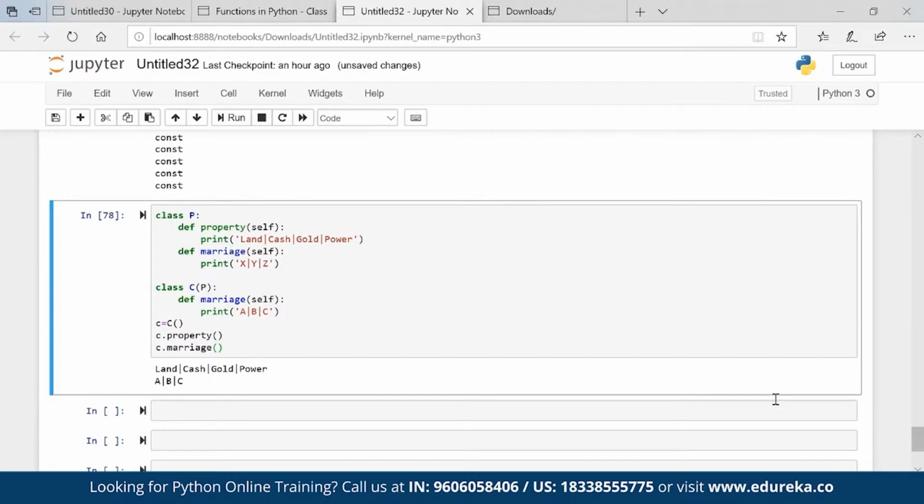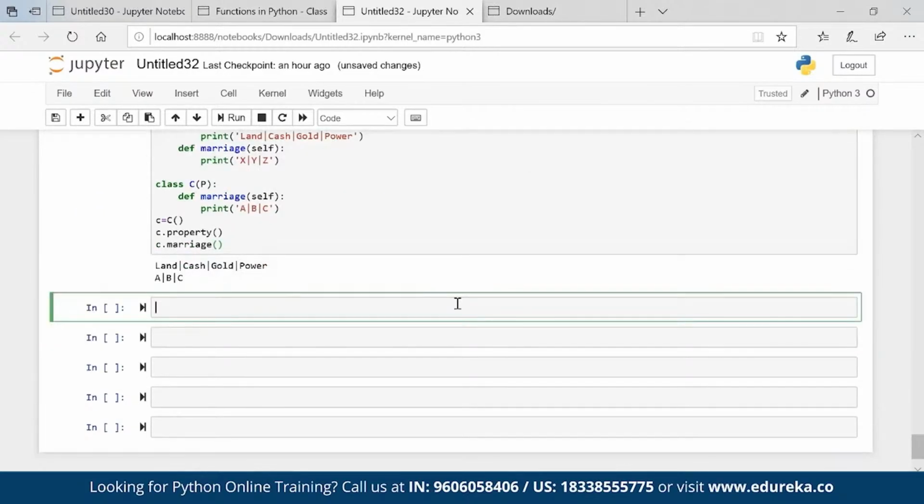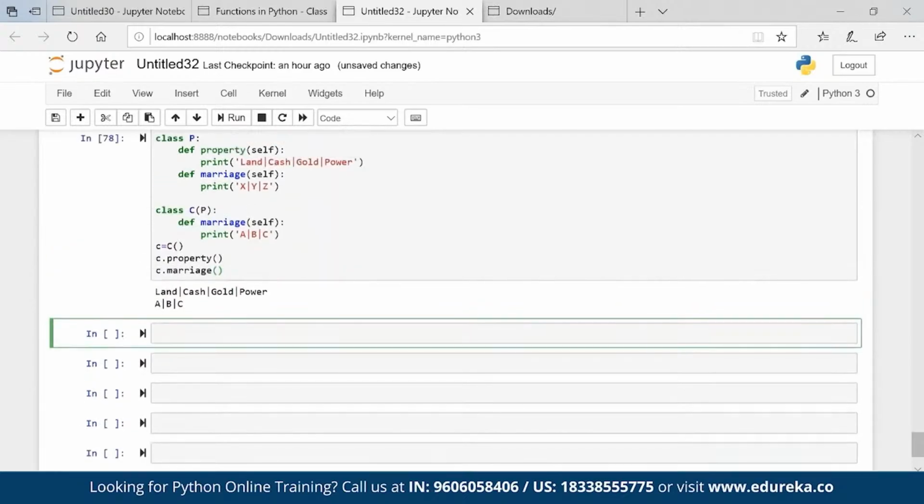Okay. But now, let's say the parent says, do one thing: choose girls from my options and from your options. You can choose out of six girls, whichever you want to marry. Then how will that work? So there is a concept of the super keyword. So basically I'll get the property of the parent also. So let me copy all this stuff, so I'm not writing it again.